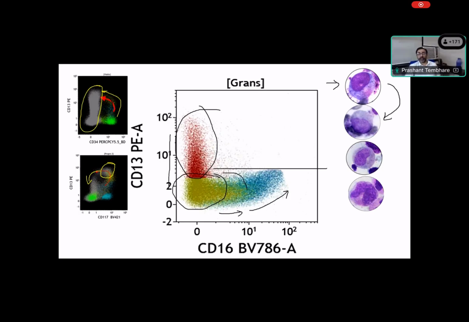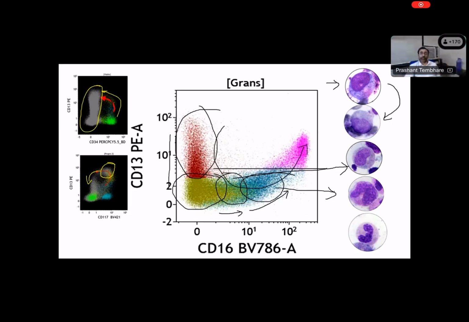The early stage matches with the metamyelocyte, and the late stage matches with the band form. So you can see these are band forms and these are metamyelocytes. Next, we have the neutrophil, where CD13 reappears. So you can see CD13 reappears. So this goes like this, right? This is how they form.